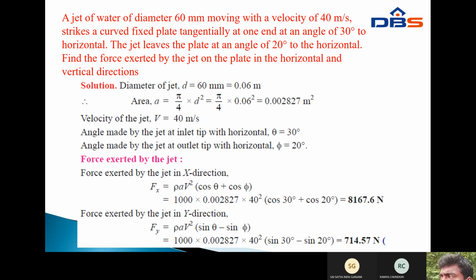Rho is the constant, the density of the water, 1000. A is already calculated, v is given, theta is given, and phi is given. All values are substituted in this equation to calculate the F of y value, which is 714.57 newtons. This is a small problem.